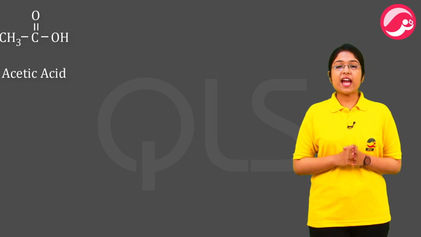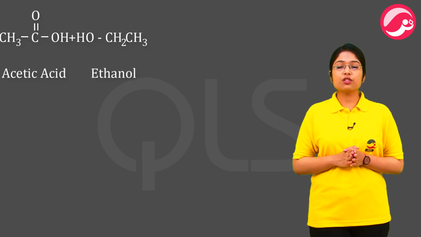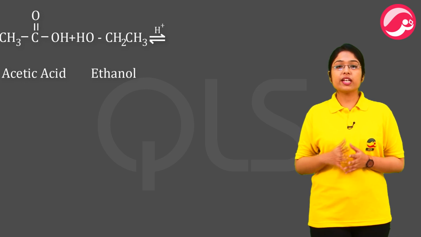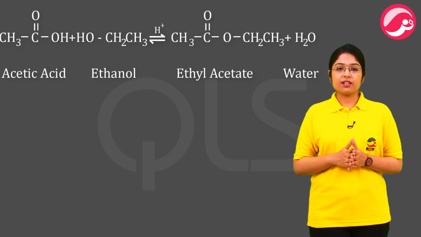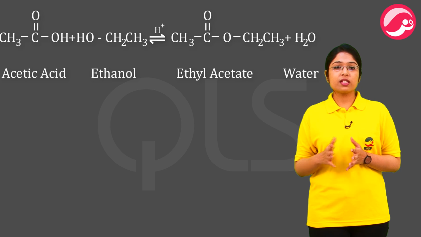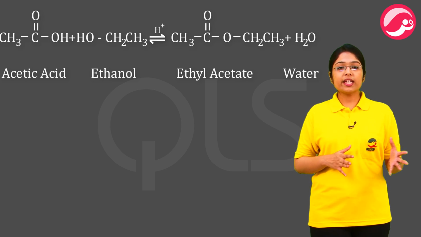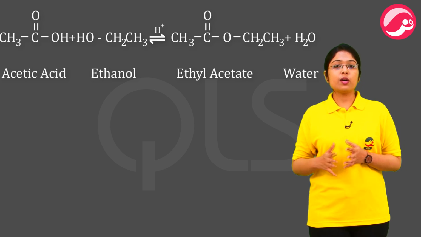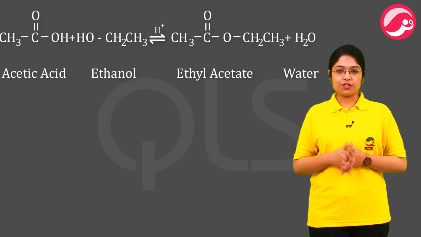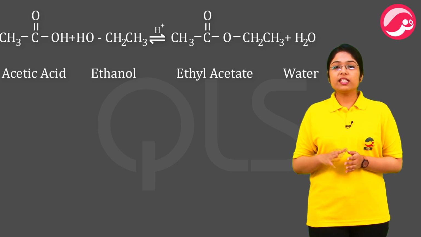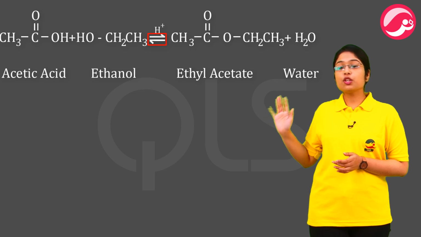Ethanoic acid, when it reacts with absolute ethanol in presence of an acid catalyst, gives out ester, ethyl acetate. जब acetic acid ethanol से react करेगा, or we can say ethanoic acid ethanol से react करेगा, it will give out ethyl acetate, ester. Notice that the arrow between the reactants and the products is a two-way arrow.